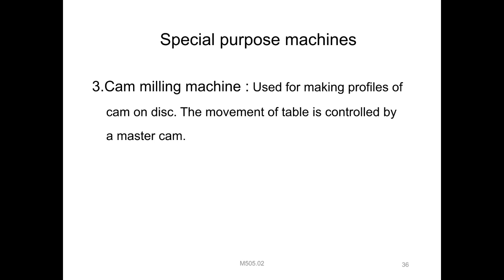While writing A B C D with the help of a stencil, it is written in the same font on paper. So that is the main thing, right? These are the main uses. So we have observed the various types of milling machines.